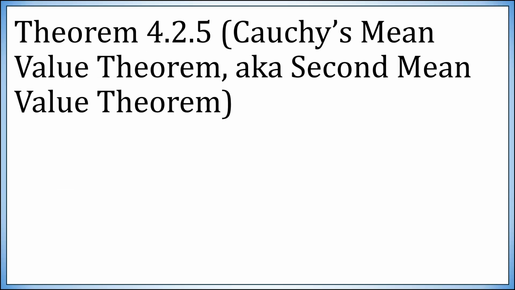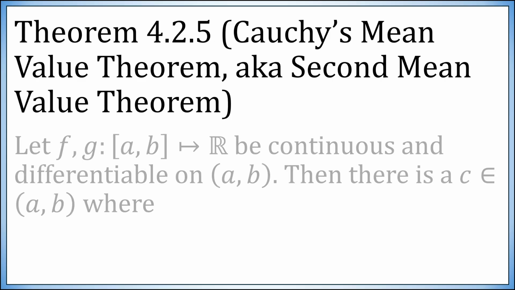So here is that extension of the mean value theorem. We're going to state it but not prove it. The proof is left as an exercise. This is Cauchy's mean value theorem, otherwise known as the second mean value theorem.